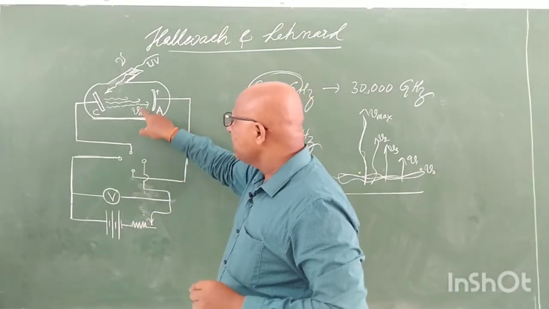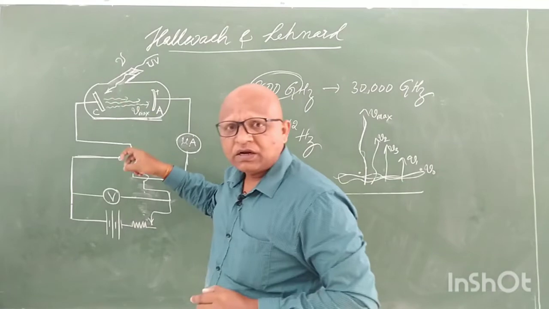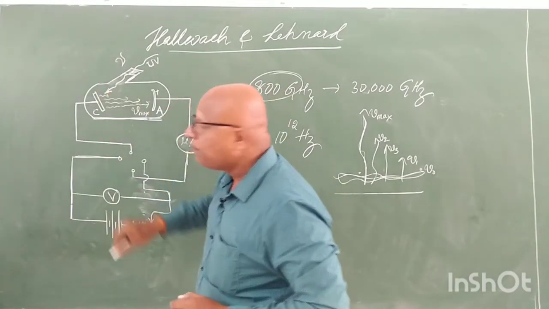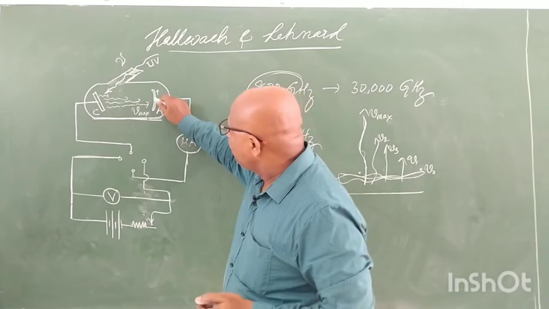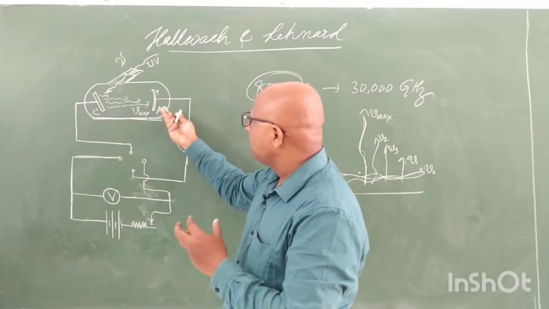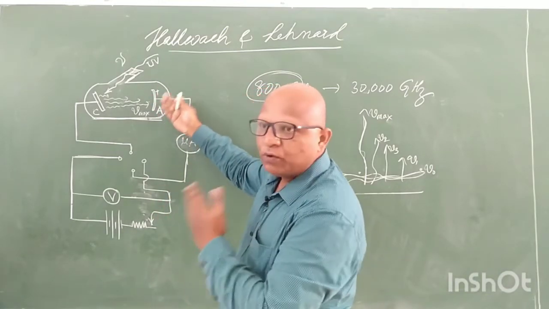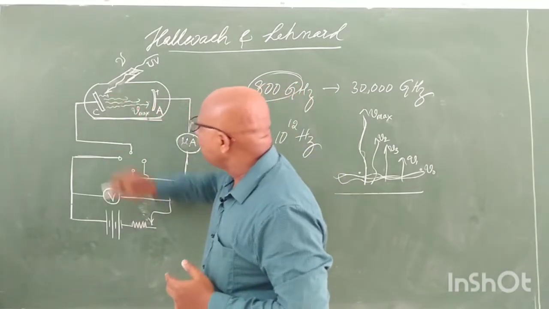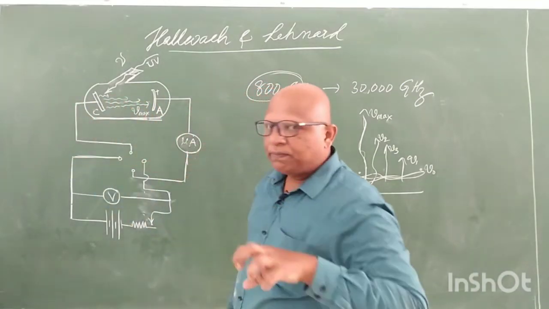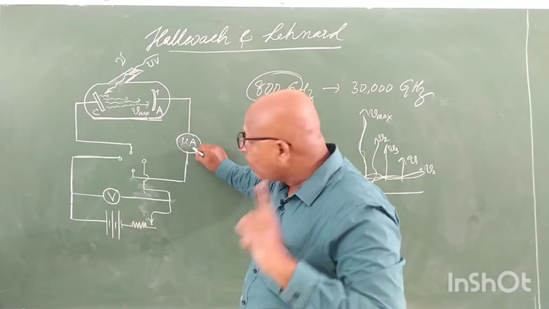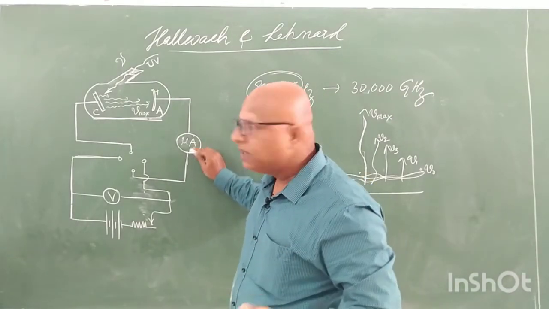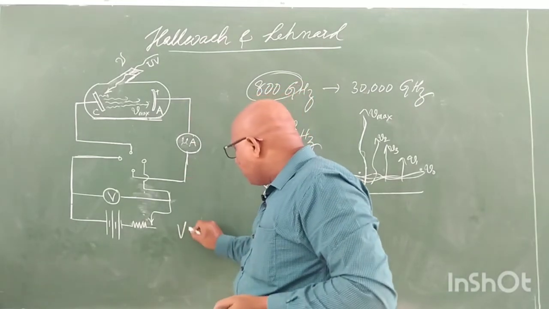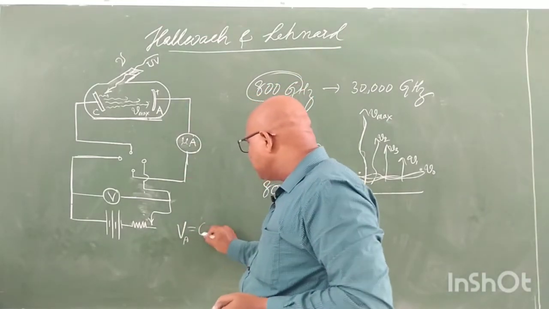That's why, to attract those electrons which are not able to come out to a larger distance, we use anode potential. If you increase anode potential, means if you make the anode more and more positive, you are able to get all the electrons into the plate and the current recorded in the ammeter will be increased. Are you getting the point? We will start with anode potential Va equal to 0.